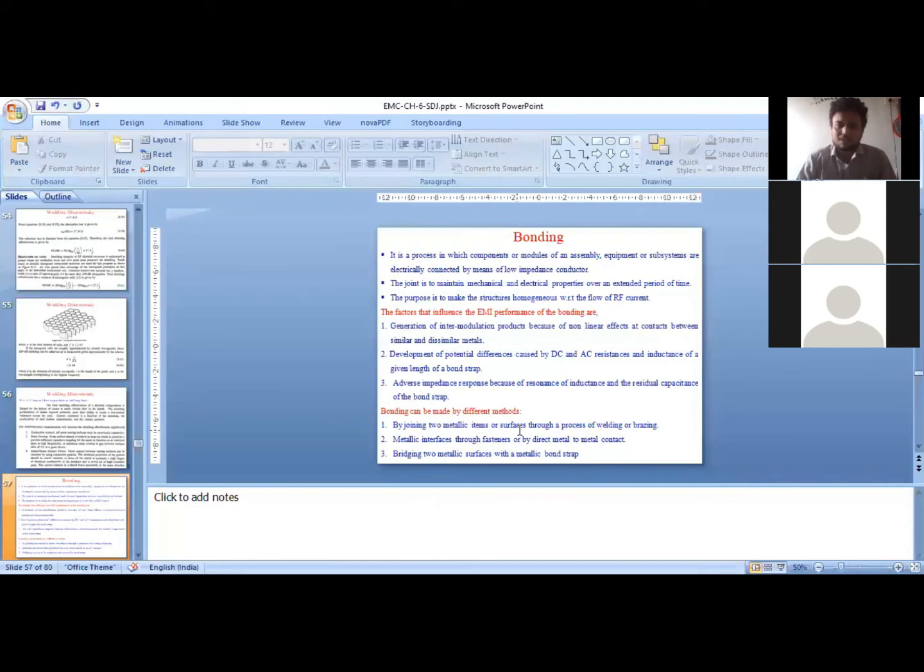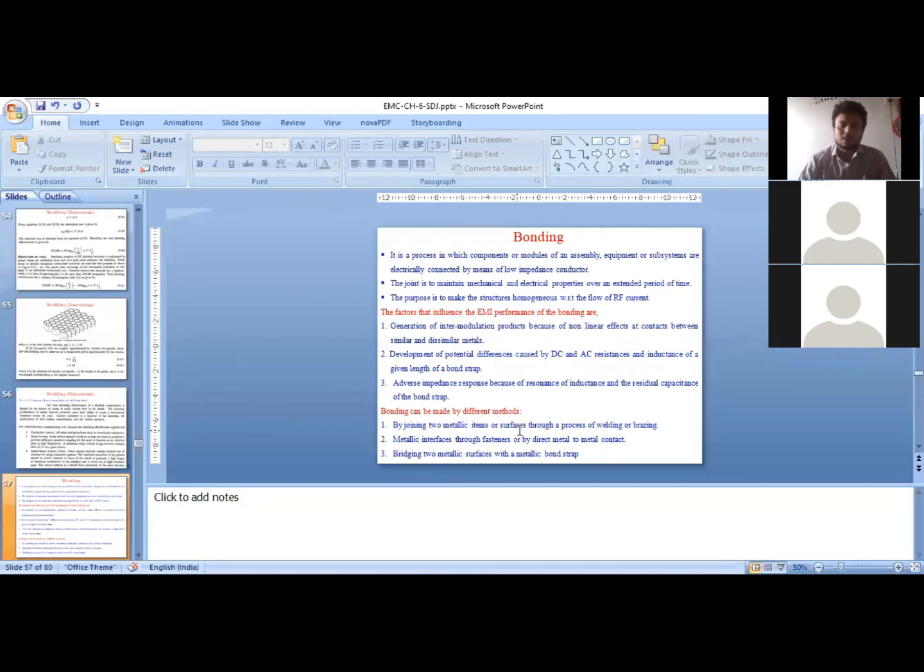The purpose of this is to make the structure homogeneous with respect to the RF current flow. The RF current flow at different points on the shield may not be the same, it may be different. So that's why bonding is required at multiple places, just like grounding. So how to achieve this bonding? There are multiple ways using which one can achieve the bonding.